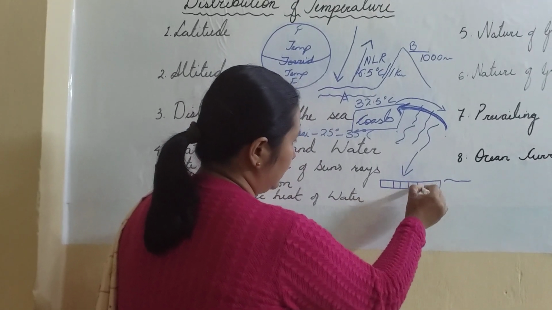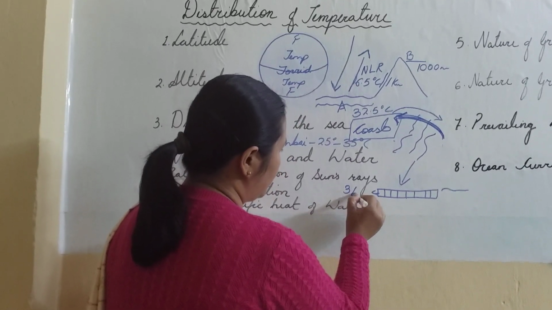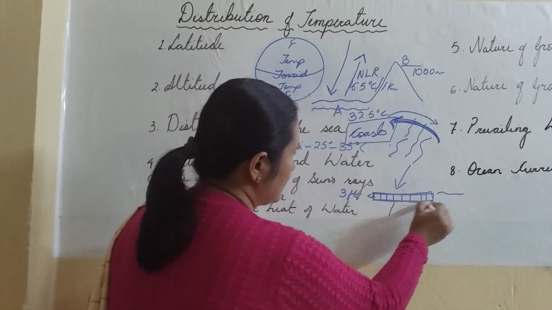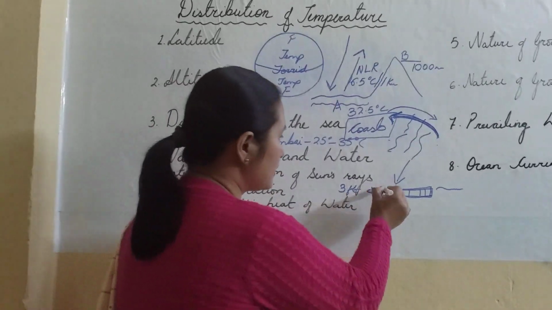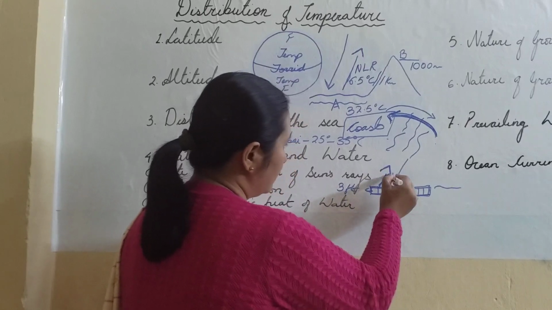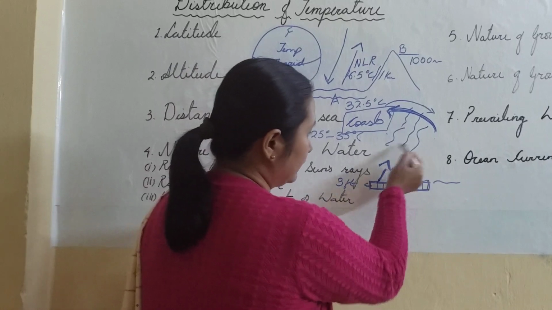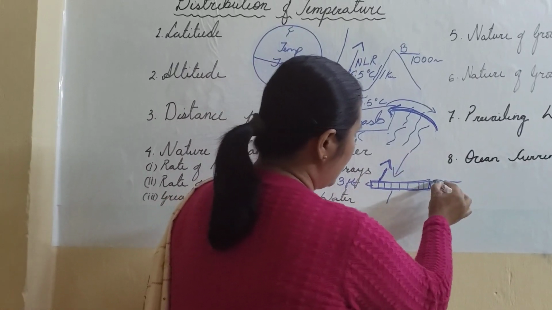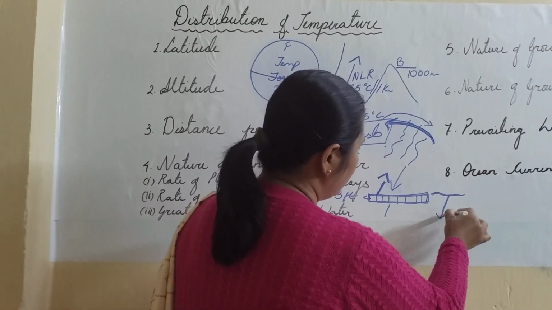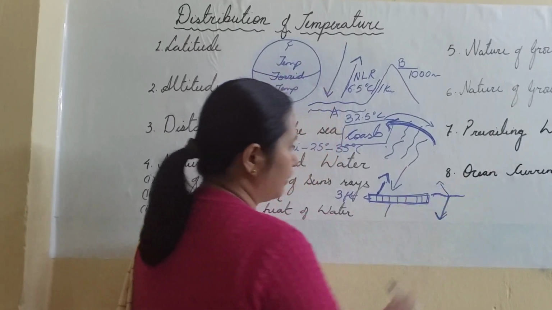Here in the ground or the land surfaces, insolation penetrates up to a depth of 3 feet. So it does not penetrate much beneath this level. Because of that, it loses this heat very fast. As soon as the sun sets, it loses all the heat, and under clear skies this heat is totally lost. But in the seas and oceans, because it's transparent, the insolation reaches very deep levels. So because of that, it is difficult to lose this heat fast.